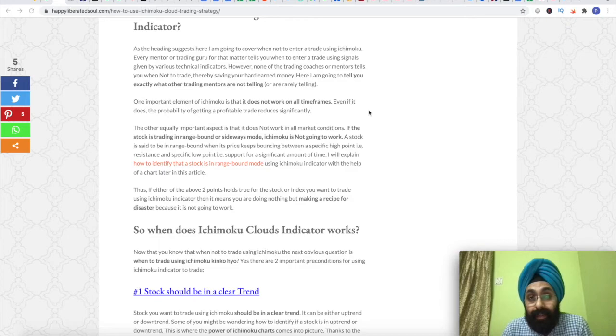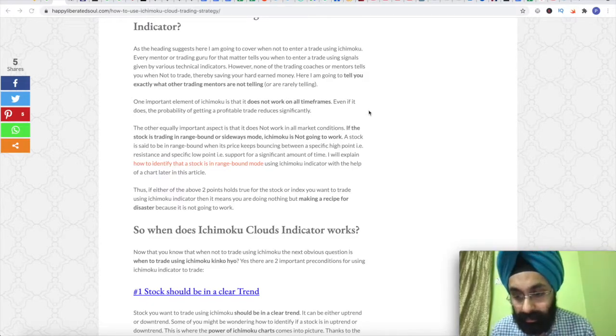As far as I am concerned, I have never tried Ichimoku on shorter time frames like 5 minutes or anything below 1 hour, and I go by the wisdom and the advice of Nicole Elliott, who is a very prominent and renowned trader using Ichimoku clouds and other indicators. I have read her book, Introduction to Ichimoku Clouds by Nicole Elliott.